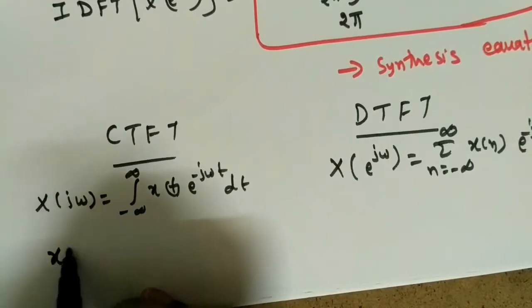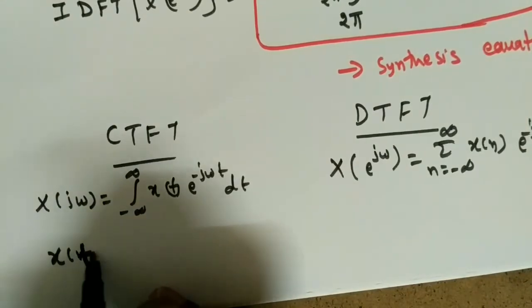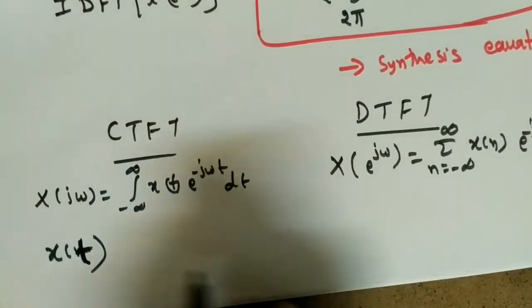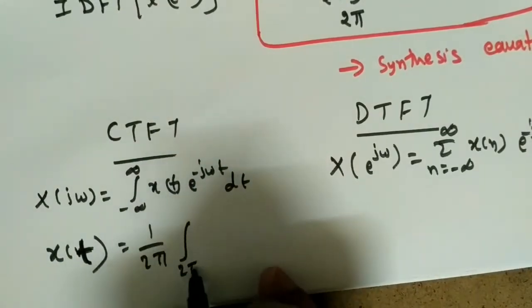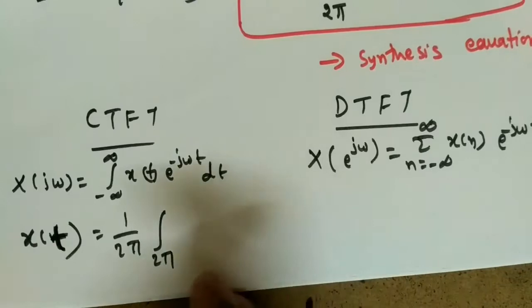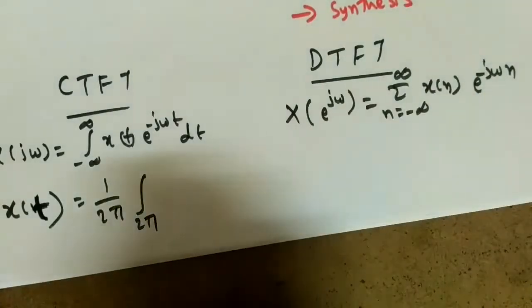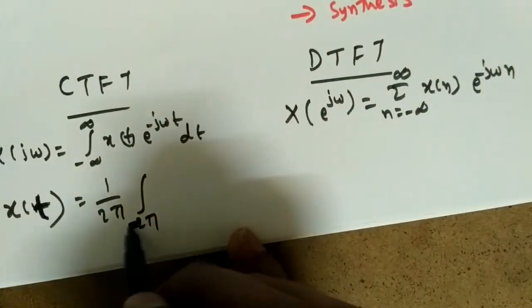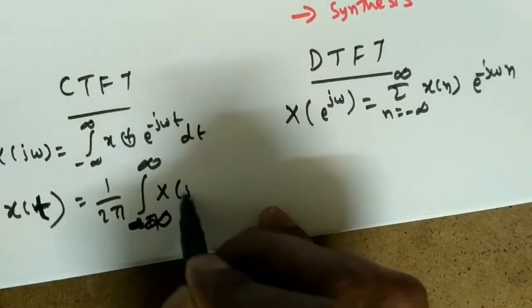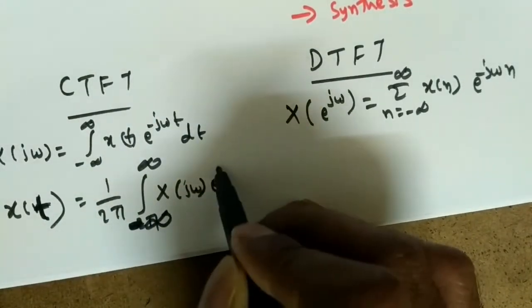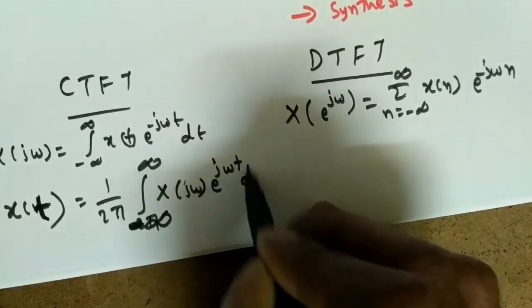Now for the inverse in the continuous case, we get 1 by 2 pi integration from minus infinity to infinity of X of j omega e power j omega t d omega.